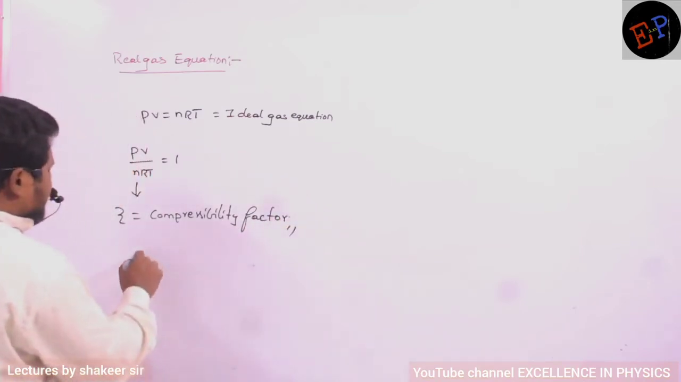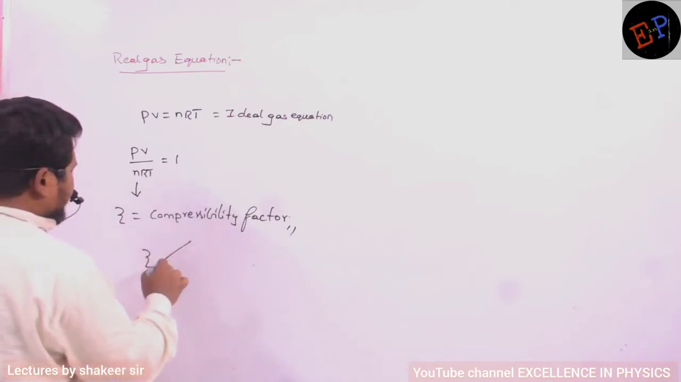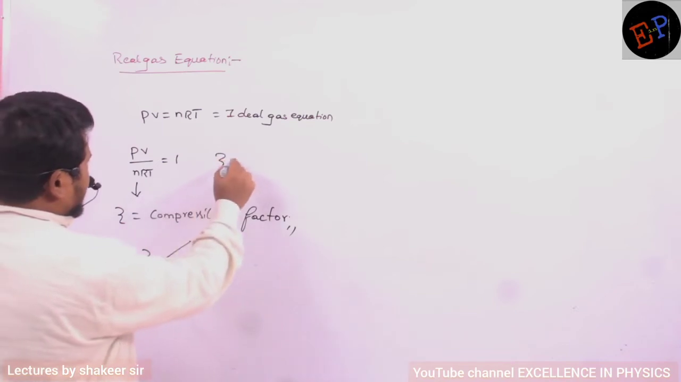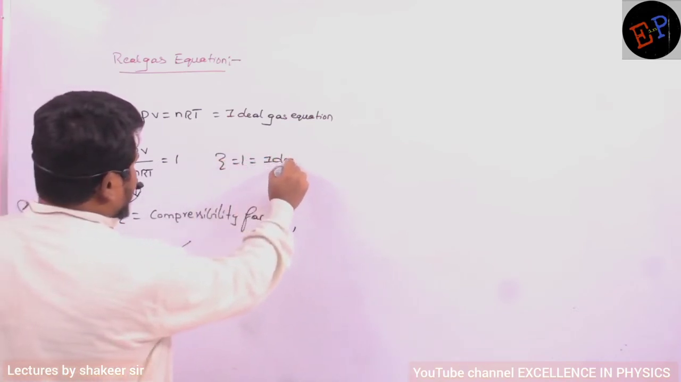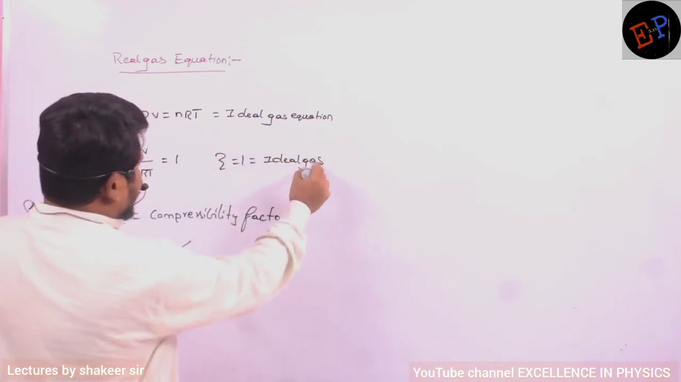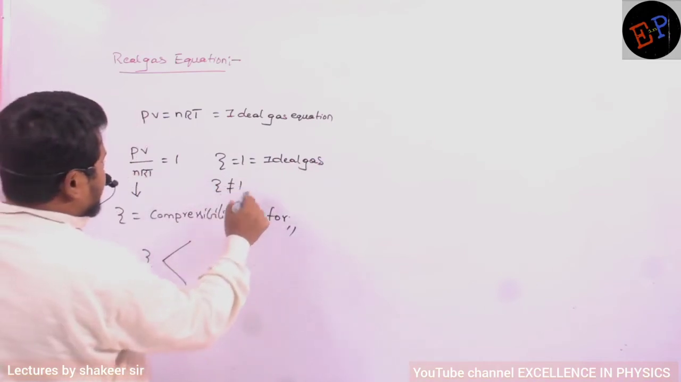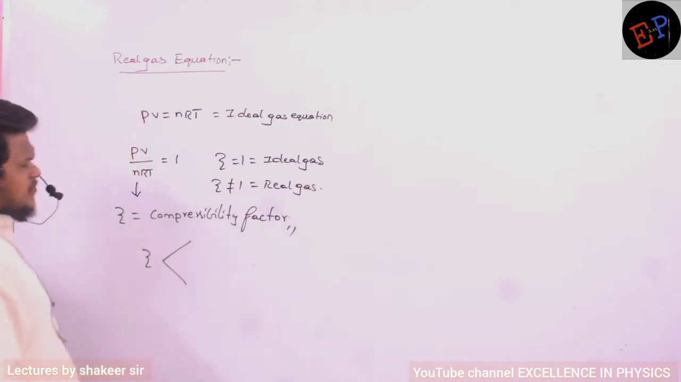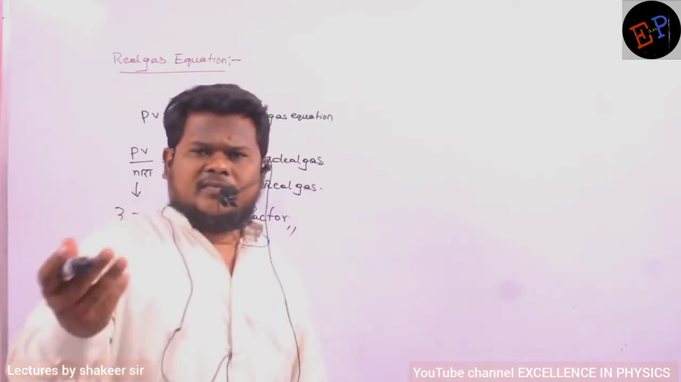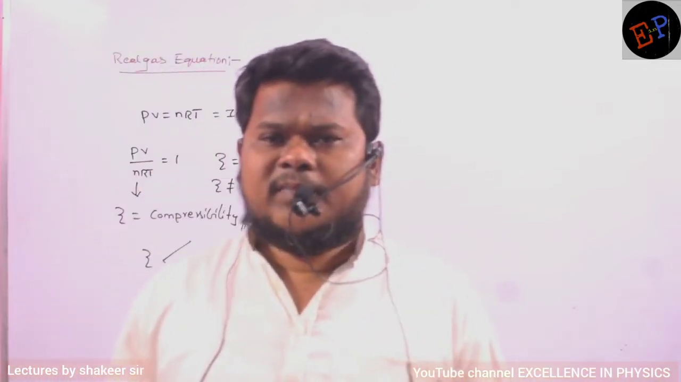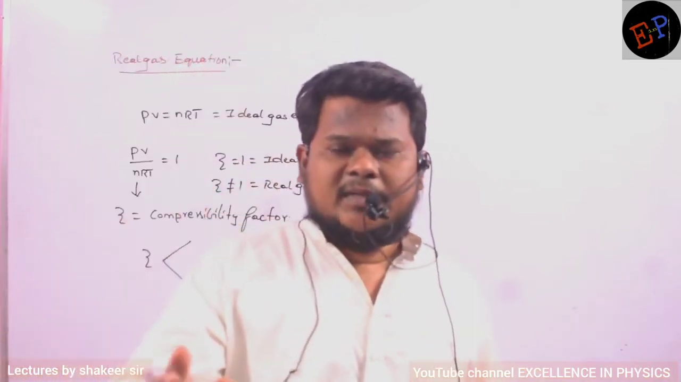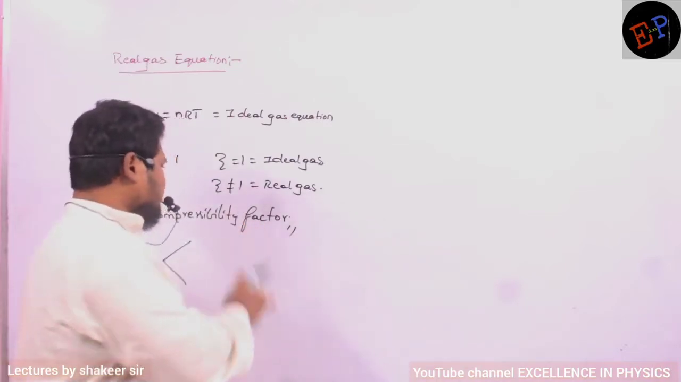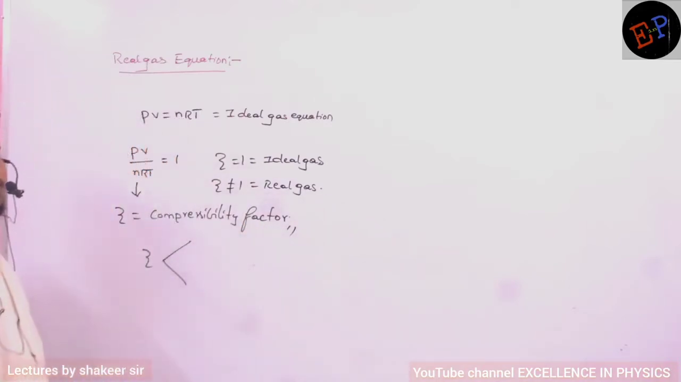So this Z is called the compressibility factor, and we can have two conditions here. If Z is equal to 1, then the gas is an ideal gas. When Z is not equal to 1, then it is a real gas. If Z is equal to 1, definitely I can call it an ideal gas. But if the Z value is not equal to 1, that is, Z may be greater than 1 or less than 1, then I can call that gas a real gas.